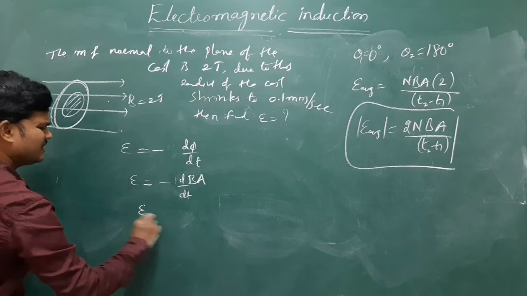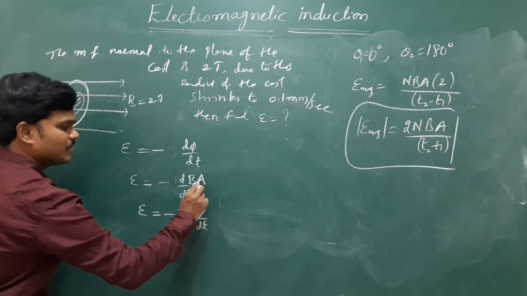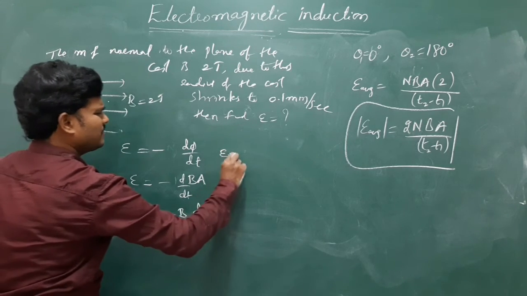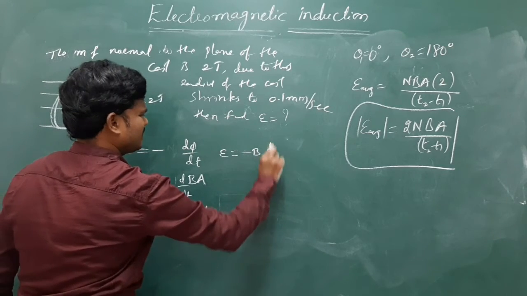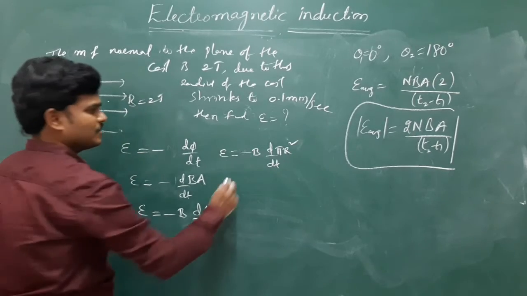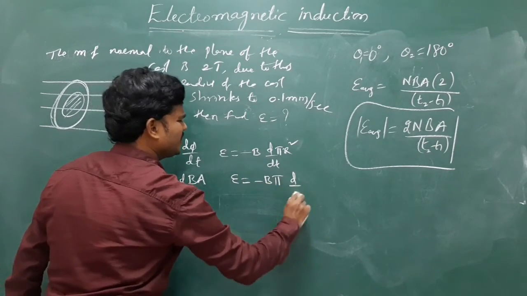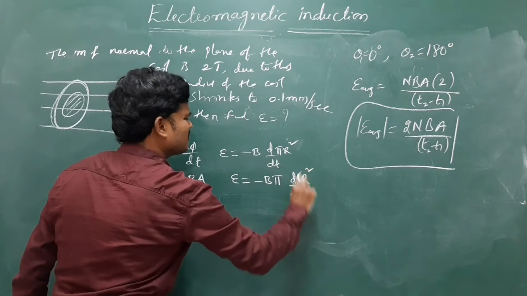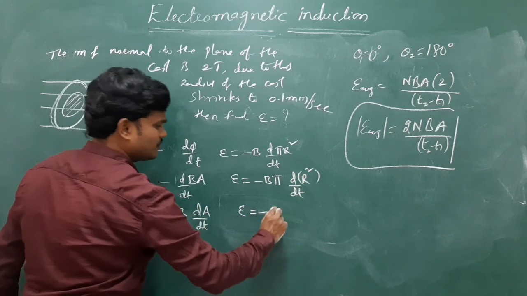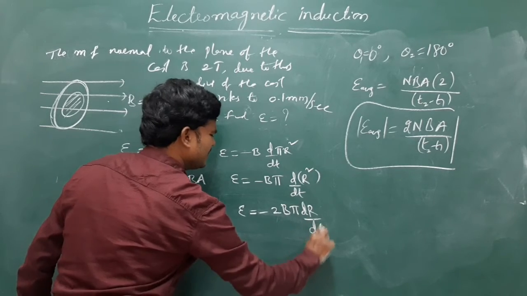Anyhow B is constant, so B d by dt of A. So EMF is minus B d by dt of pi r square. We write pi outside, d by dt of r square. After the derivative, EMF is 2B pi r dr by dt.